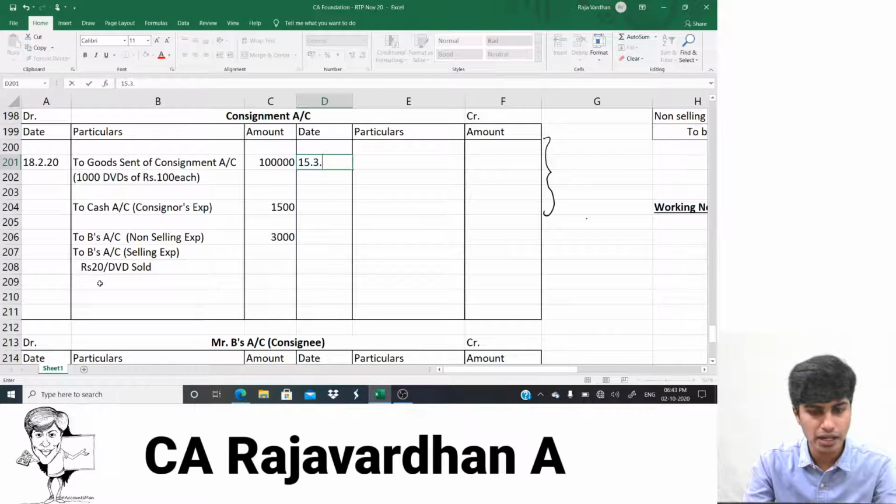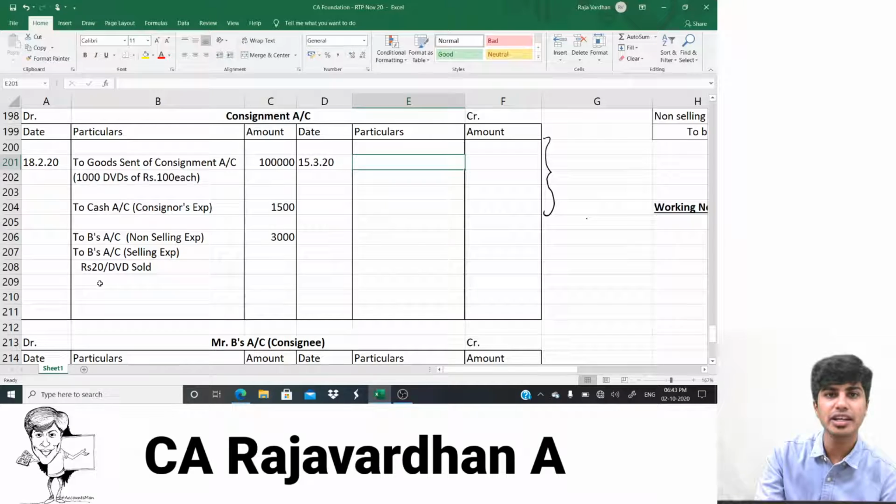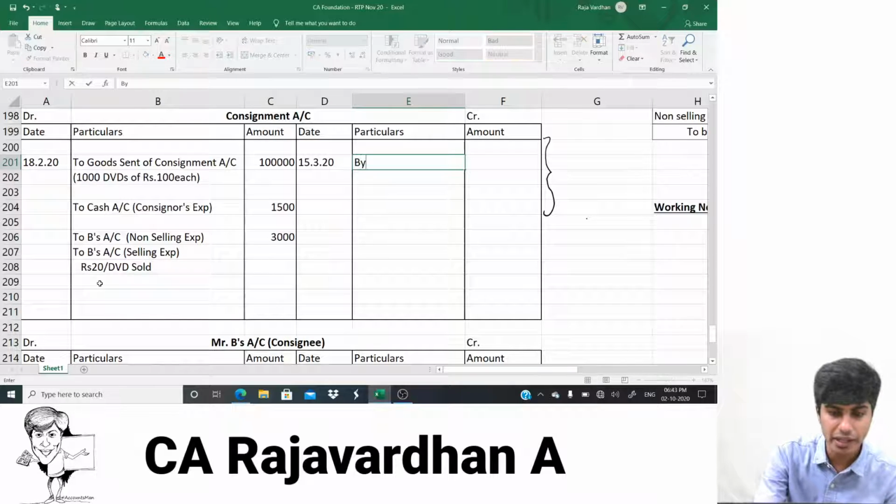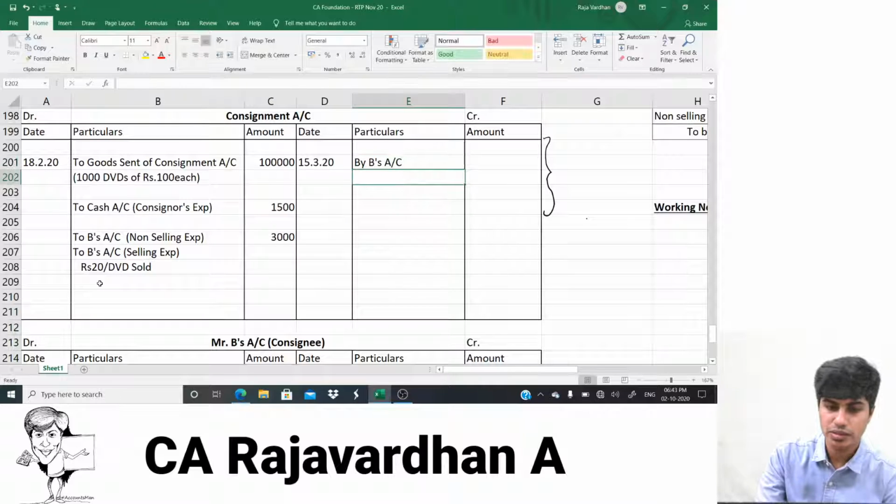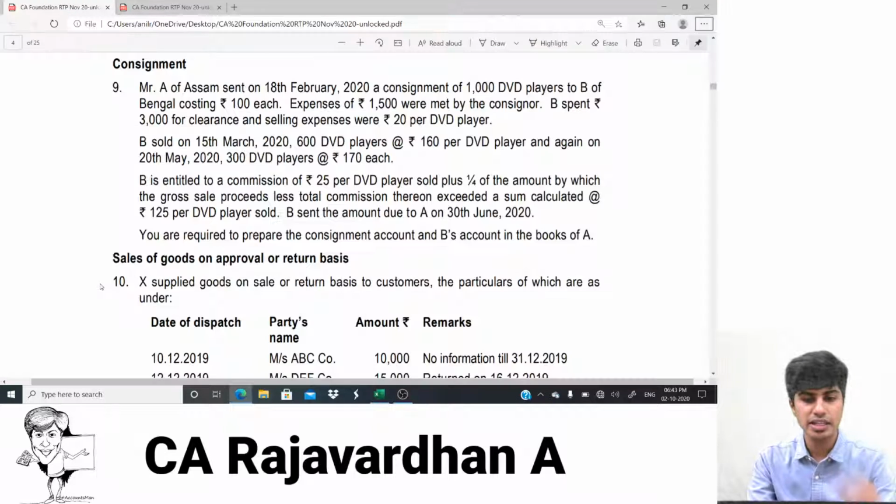15th of March 20. The journal entry that I told: consignee account debit to consignment account. So here I would write "By B." Shall I write B's account? So this is with regard to sales. Am I right? How much are the sales that he made?